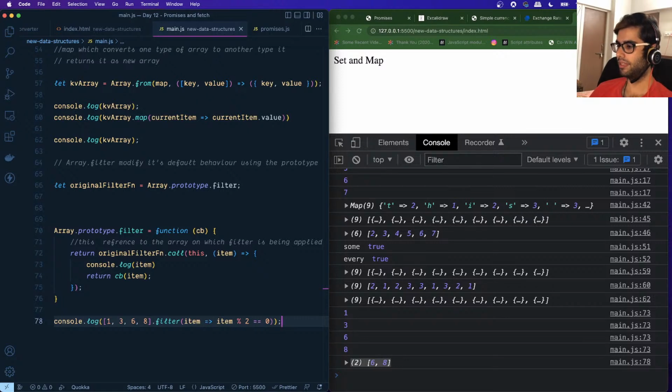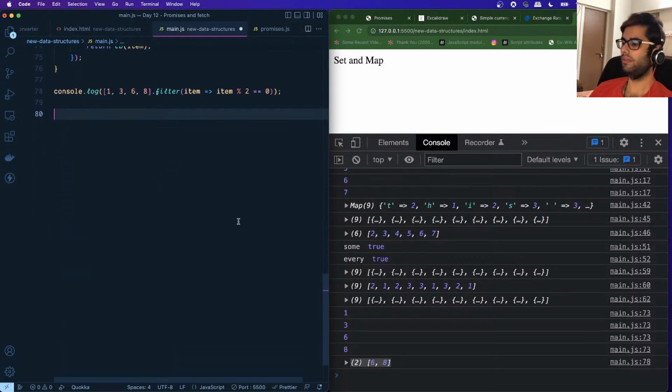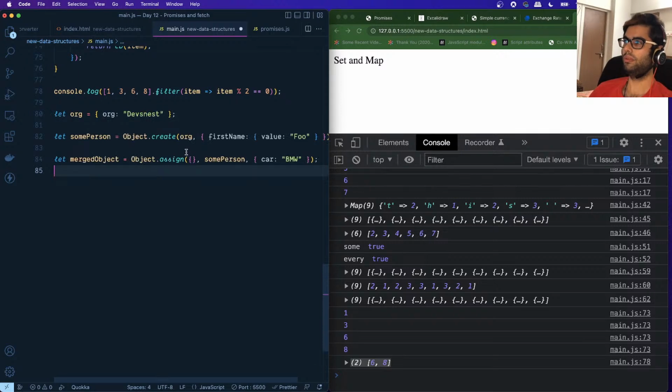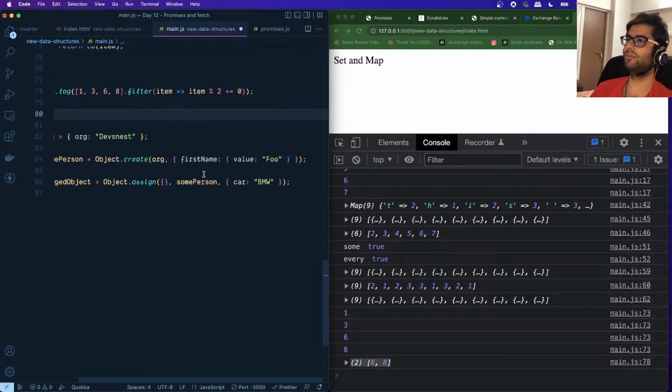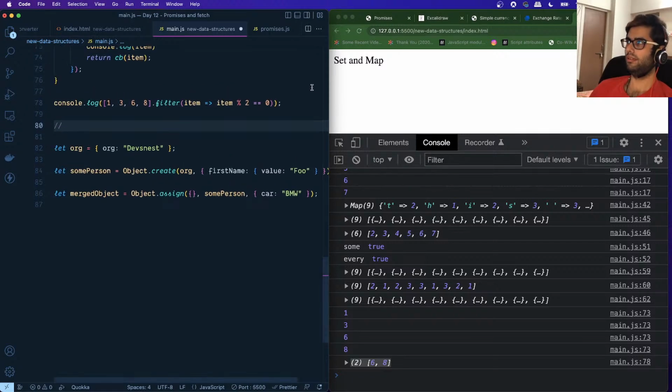And similarly, we were facing another issue yesterday when we were looking at the Object.assign example, which was something like this. And I had told you guys that I'll get back to you on why this wasn't working. So if we look at this example, we have this org object. We are making use of Object.create and passing this, which will be considered as the prototype for this object.